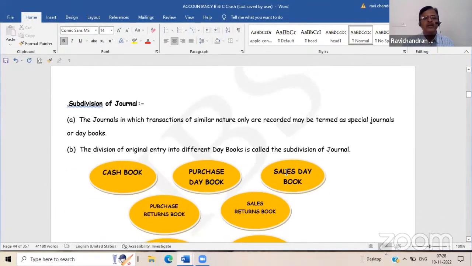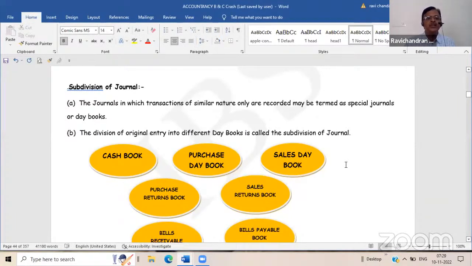See, these are all the subdivisions of journal. This is to reduce the workload of the accountant. Otherwise, he has to record each and every business transaction in the journal, is it not? That will increase the workload. In order to reduce it, certain transactions are segregated and recorded in a particular daybook so that journal entries can be avoided. So you need not write journal for that.